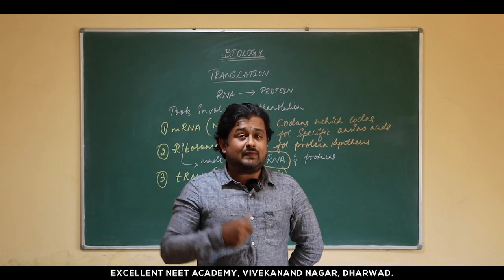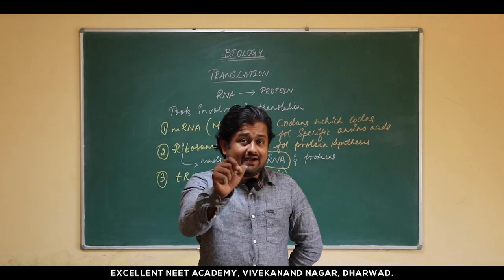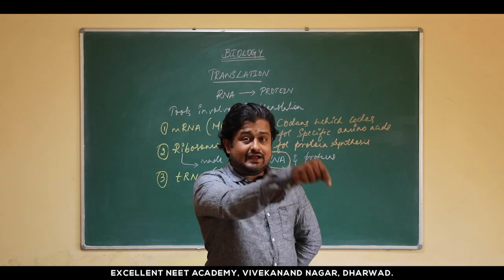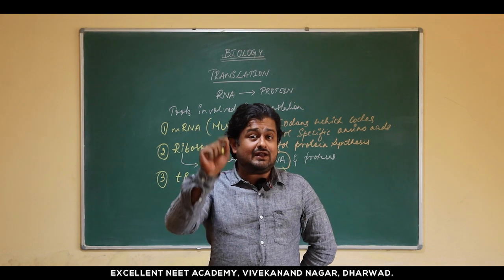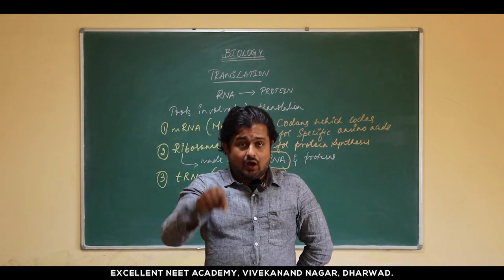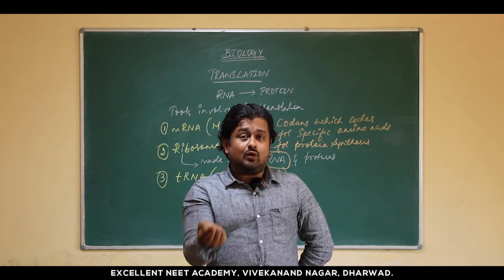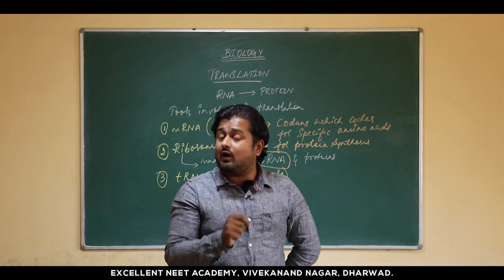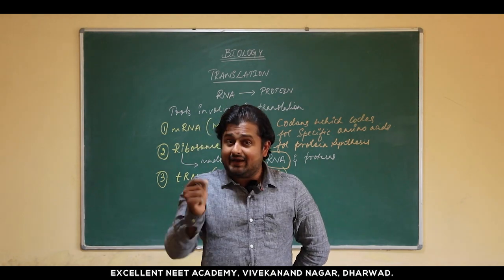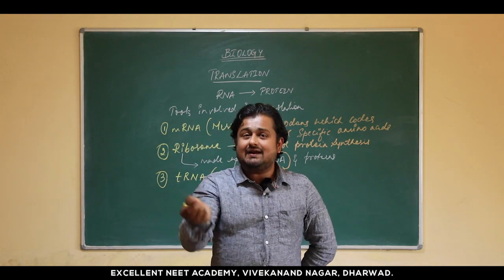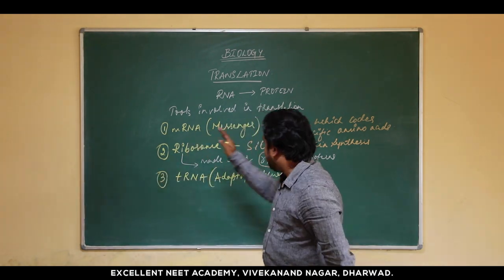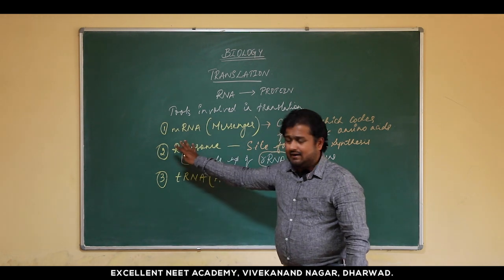So what does this adapter do? It sends the current which is necessary for that instrument to function. So that is what the adapter does. This meaning you must be knowing by now. Now the same meaning we are going to implicate into this topic. Why is the tRNA called an adapter molecule? Because in the entire process you have a ribosome and an mRNA, right?